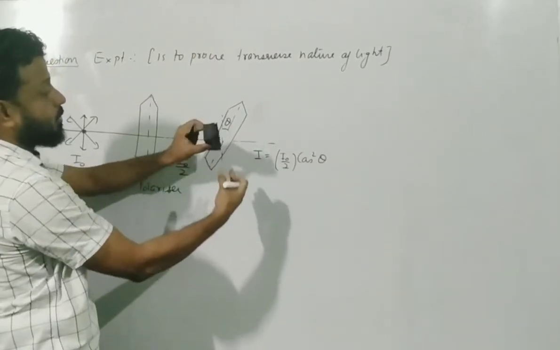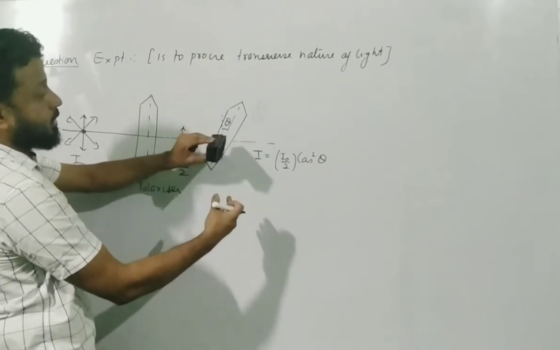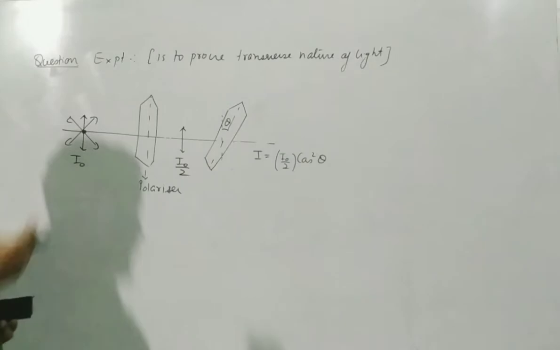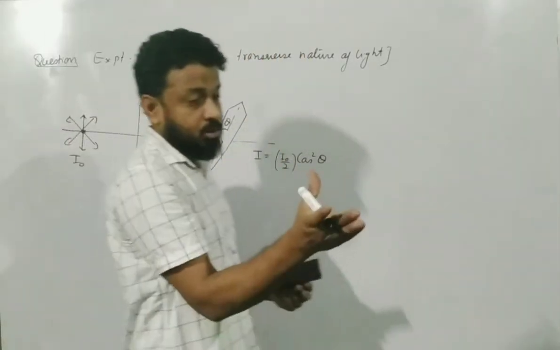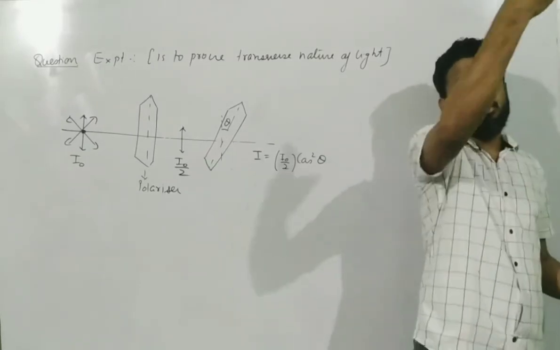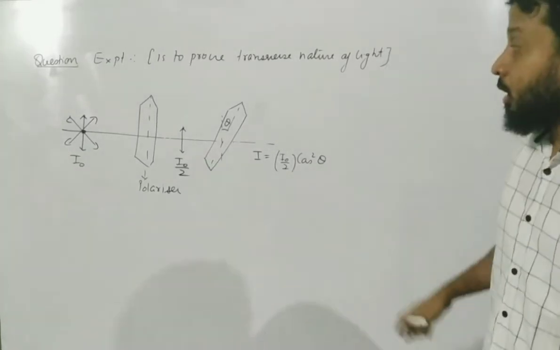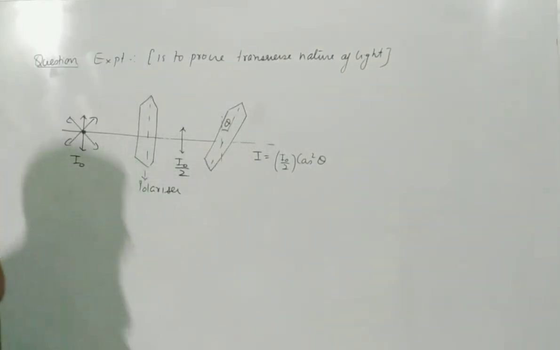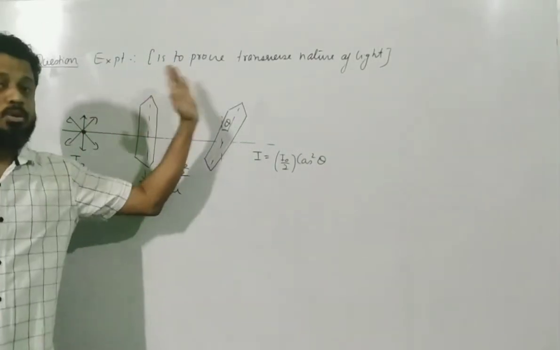So here it is I0 by 2, 0, I0 by 2, 0. Correct? And in between it will start from maximum, it will go from maximum to 0. If it is 0, it will go from 0 to maximum, and then again from maximum to 0, and then again 0 to maximum. So that proves that the light, the electromagnetic wave, is of transverse nature because it is filtering out the perpendicular components.